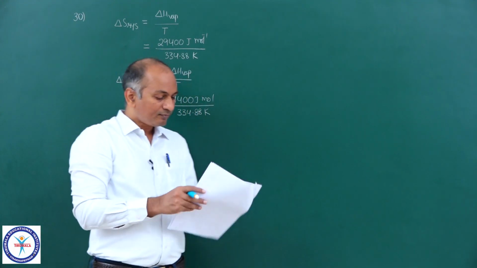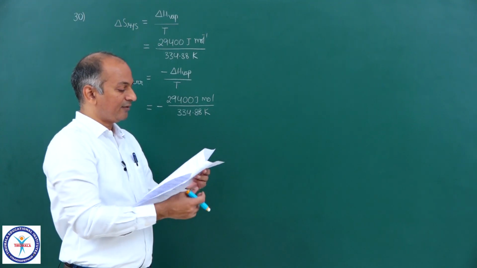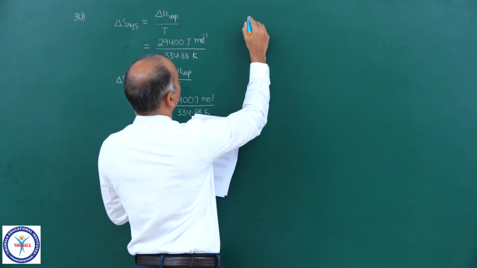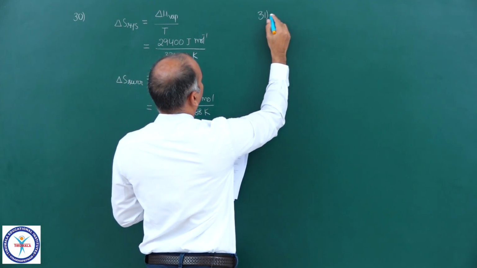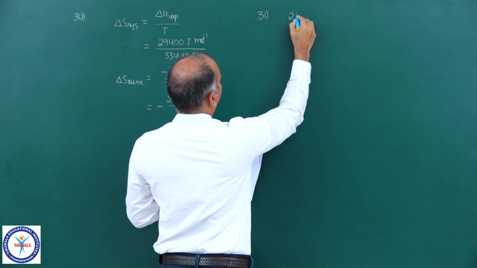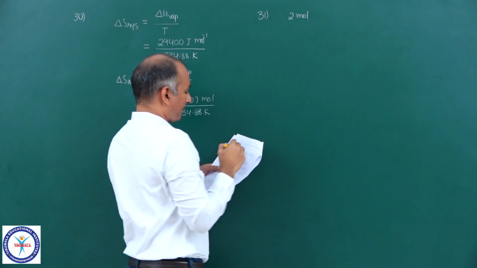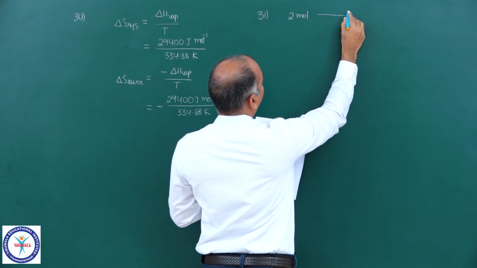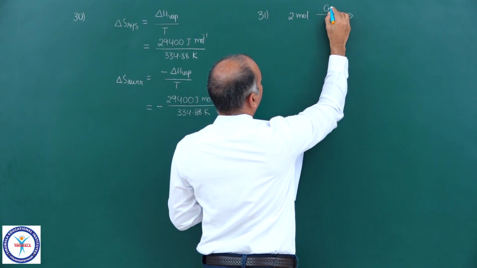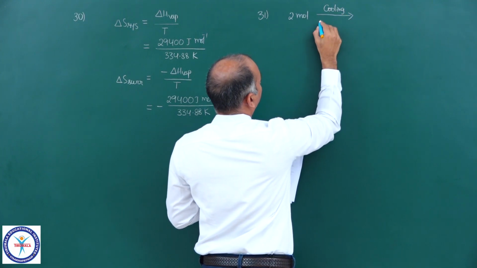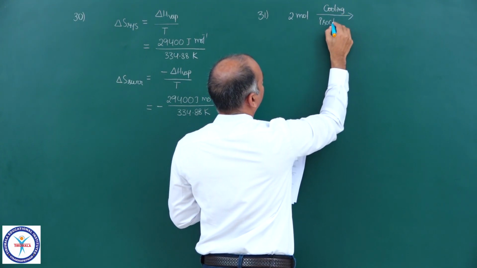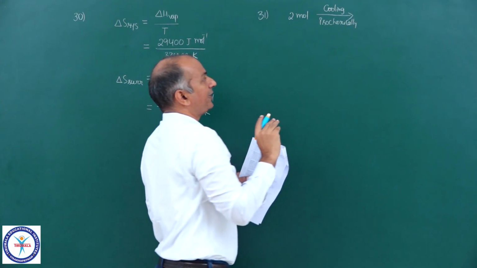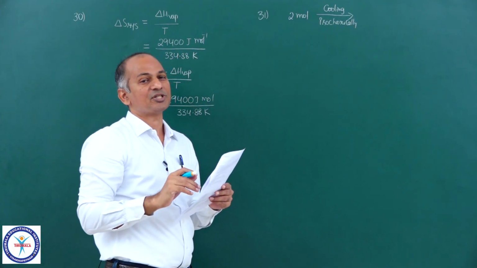Okay, now come to the 31st question. 2 moles of an ideal gas are cooled isochorically, so keeping volume constant, you are cooling that mixture.